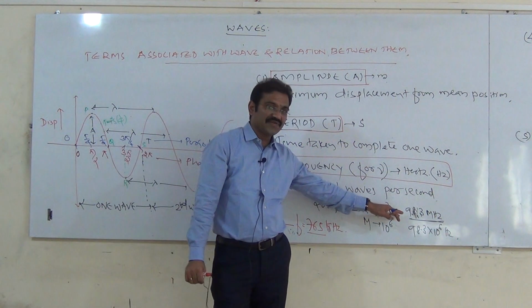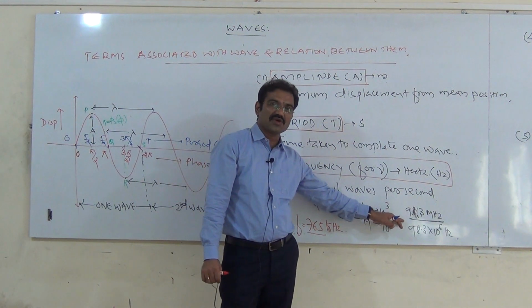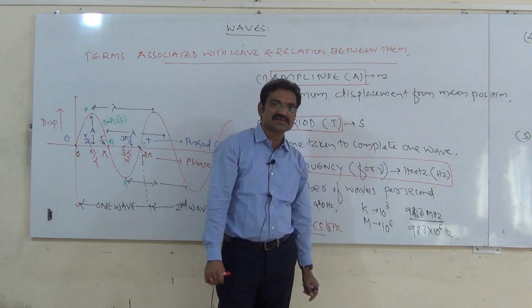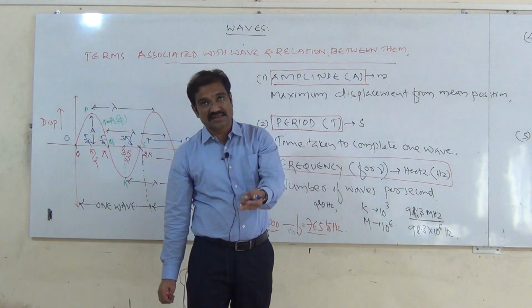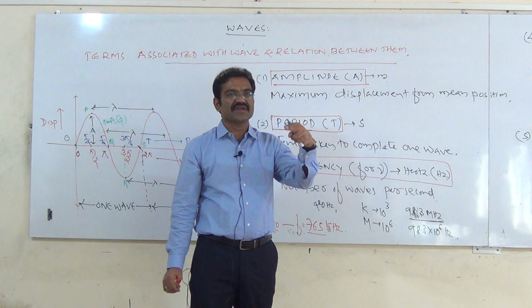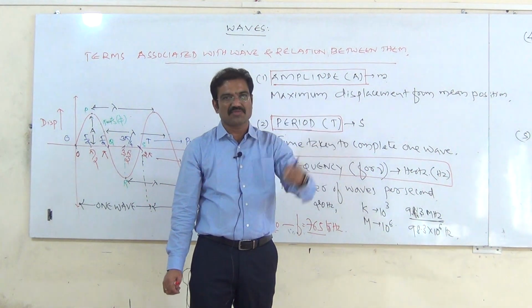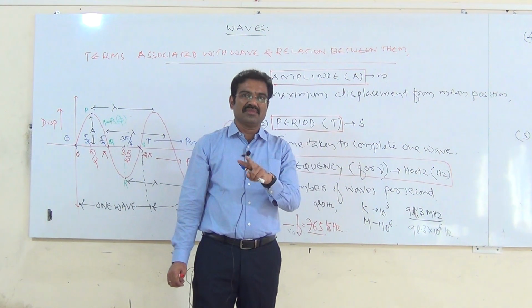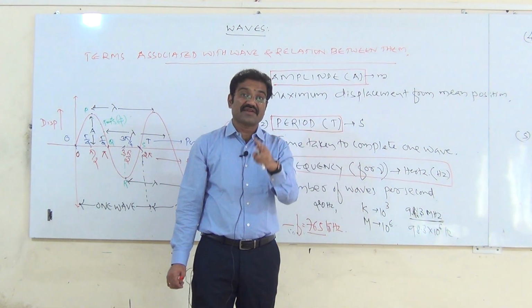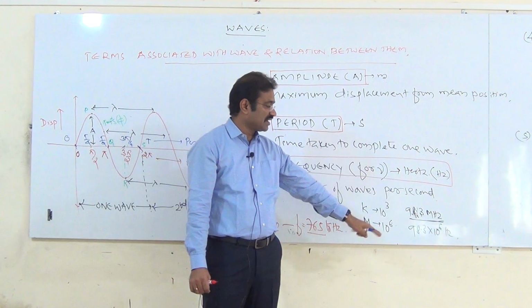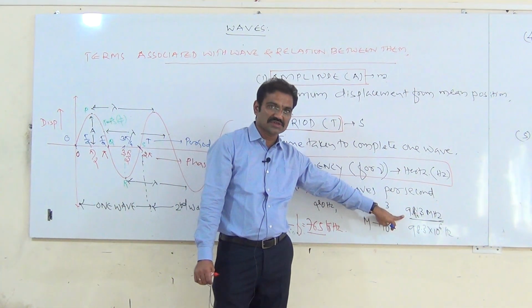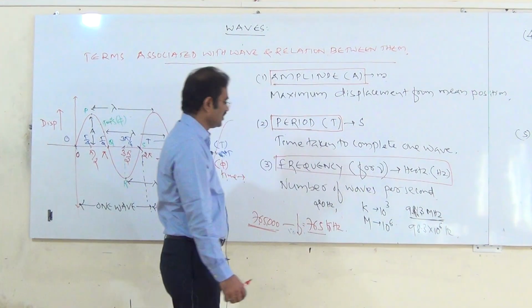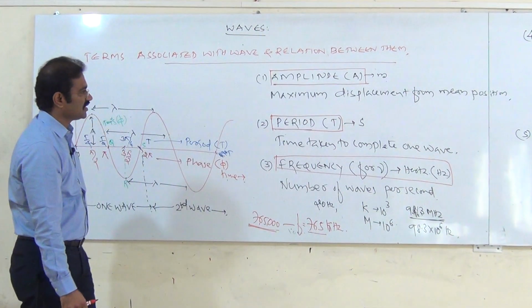If you take Red FM and Tomato FM, their frequency we know is 98.3 megahertz. Mega means 10 raised to 6, that is an FM station. FM means frequency modulated, which is beyond the scope of this discussion. FM means frequency modulated waves, therefore the clarity will be more if you use FM stations. You will learn that in engineering. So number of waves per second, that is called frequency.